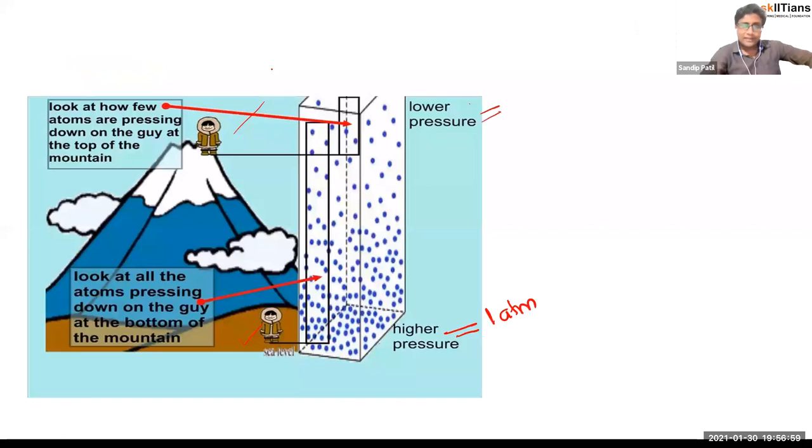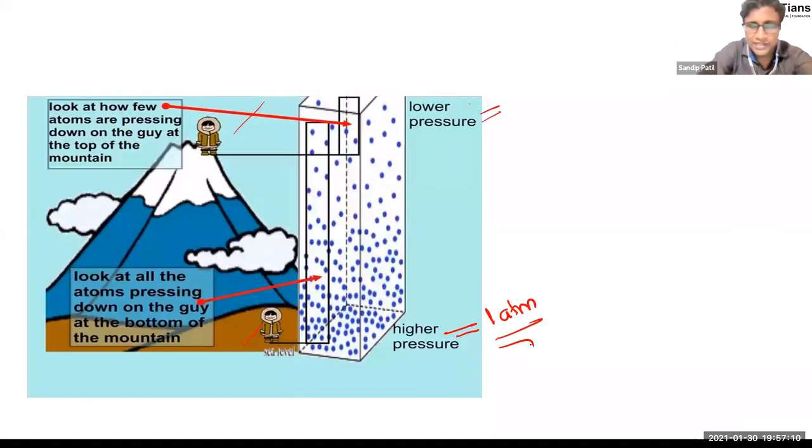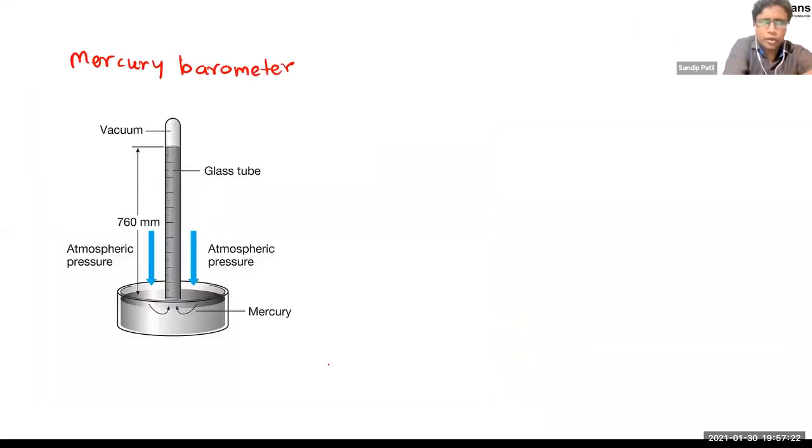Now we said that here 1 atmospheric pressure is there. How to decide it is 1 atmospheric pressure, right? We can take this instrument right here at the sea level and place it here. So consider at this point I place this instrument, right? How is it going to measure that it is 1 atmospheric pressure? Let's see. So mercury barometer, right?